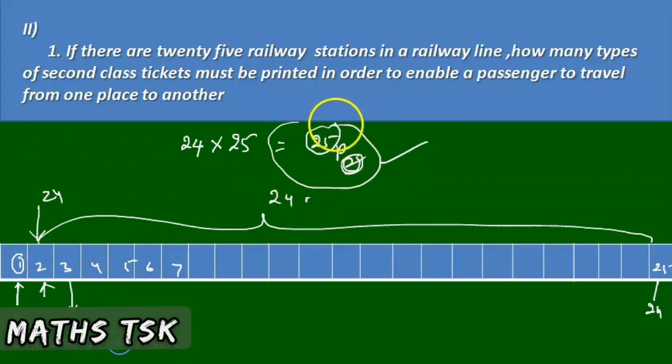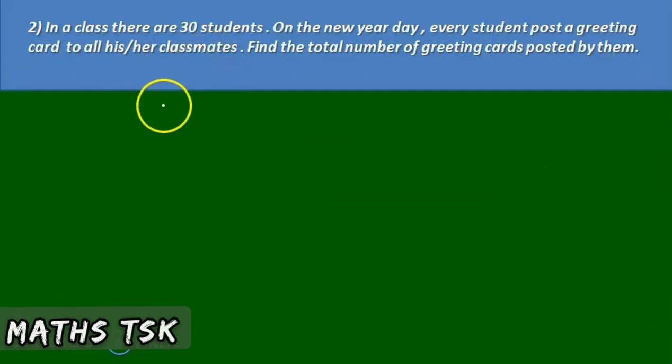Suppose you want to answer in some other manner: since there are 25 railway stations, in order to travel from one place to another place, we need a ticket. From that place to the same place, we need another ticket. For 2 and 4, 2 tickets are required. So 25 P2 tickets must be printed in order to enable a passenger to travel from one place to another place. That's the second method. So the total answer is 25 P2. Look here, the same process.